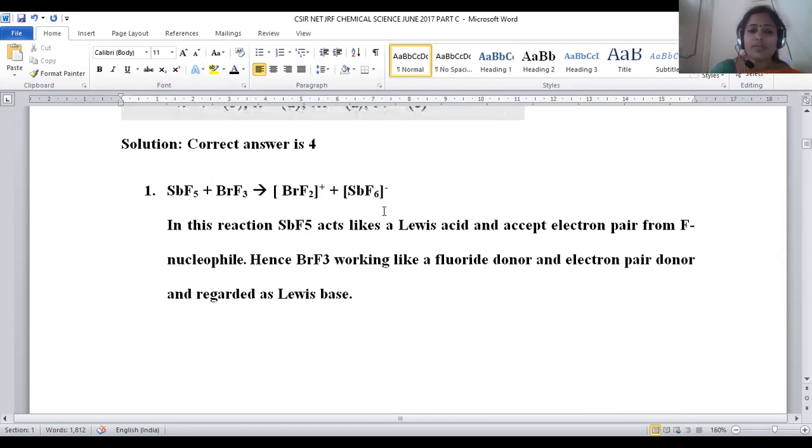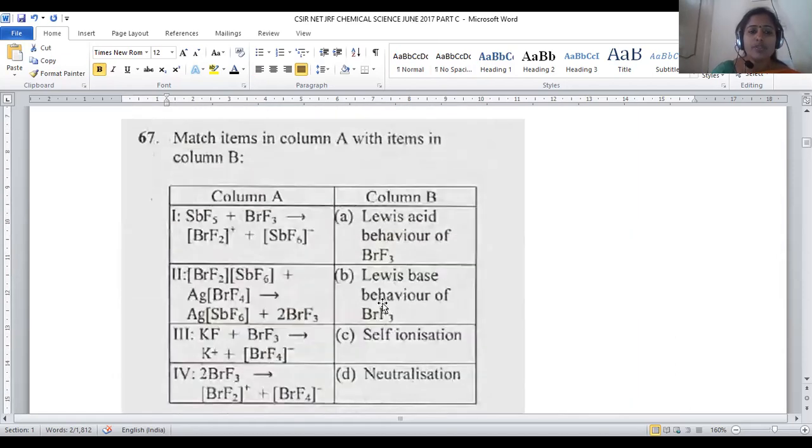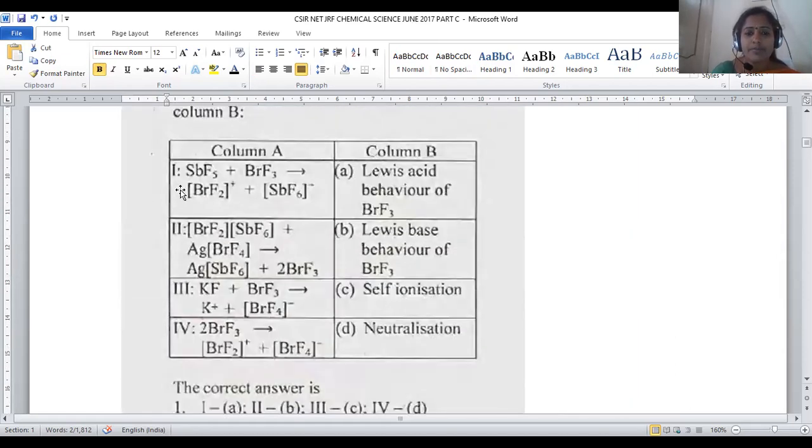So gain of electrons is possible. Hence, we can say it is Lewis acidic in nature, and BrF3 is a Lewis base in nature, right? So which option is given for this one? Lewis base behavior of bromine trifluoride, exactly. Antimony pentafluoride is acidic in nature. It is accepting F minus. Bromine trifluoride is giving F minus. Hence, it is a Lewis base. For this first statement, option number B will be the right answer.